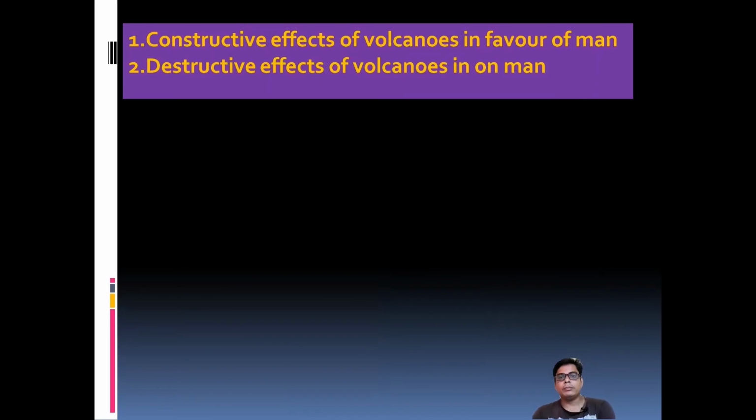Then what are the effects of the volcano? If you want to discuss effects, they can be divided into two parts: constructive effects on humans and destructive effects. First we have to discuss the constructive. What are the constructive matters? Sometimes lava activity is profitable to man because the plains become very fertile. Take the example of southern India, where the area is very fertile in black cotton soil, or regur soil, because of volcanic eruption, in the Malwa region and the Deccan region.